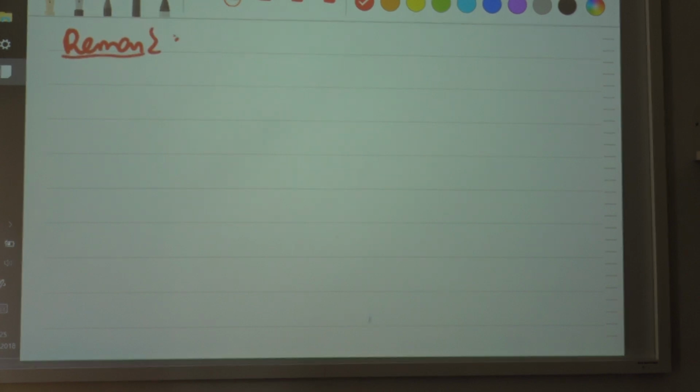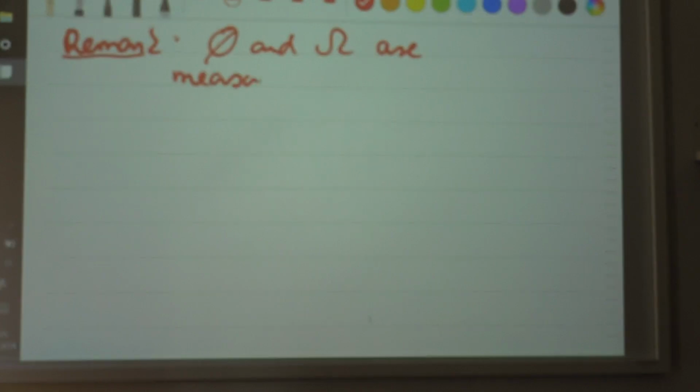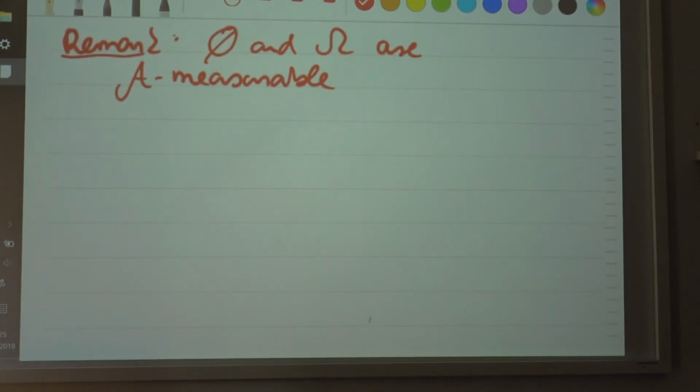The first statement is that the empty set and the set omega are measurable sets. Why is that? I call them A measurable, and the reason for that is, of course, that both the empty set and omega are elements of the sigma algebra.